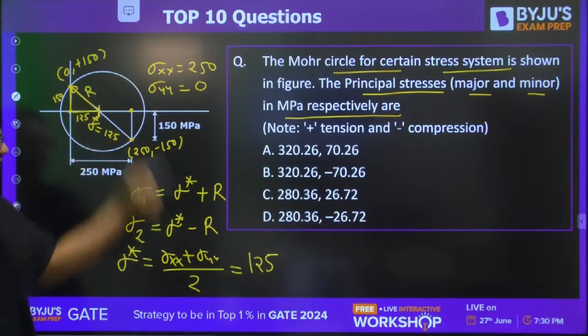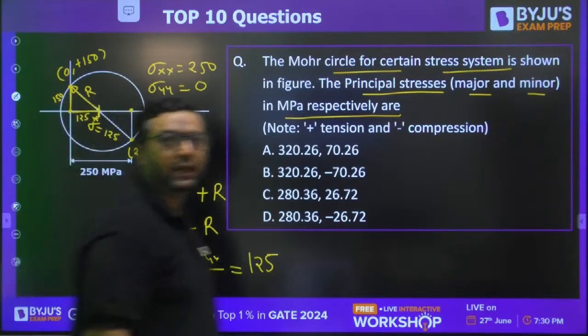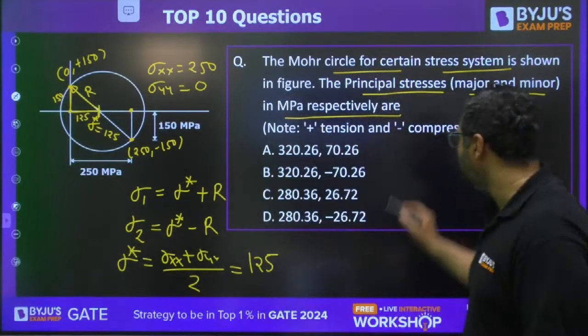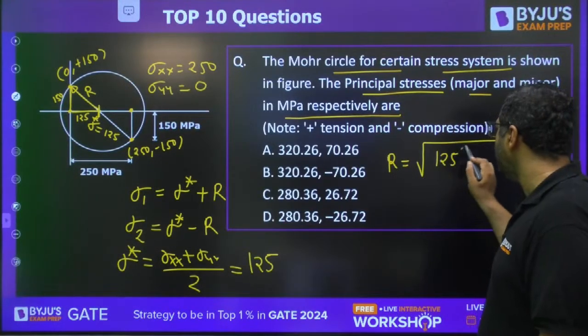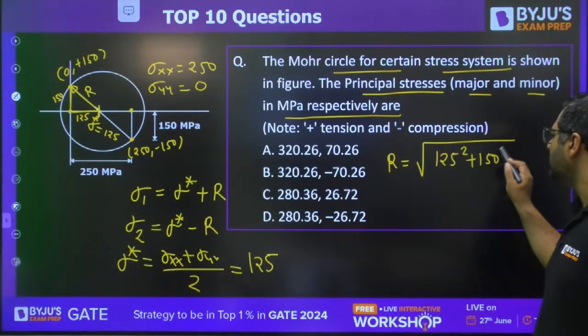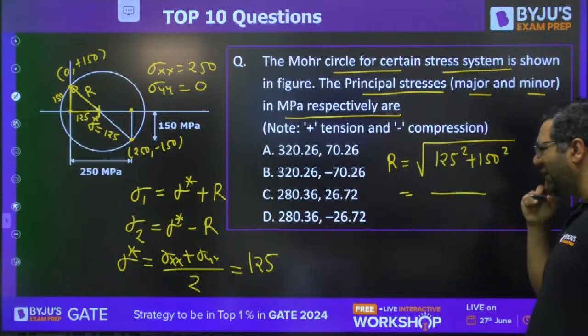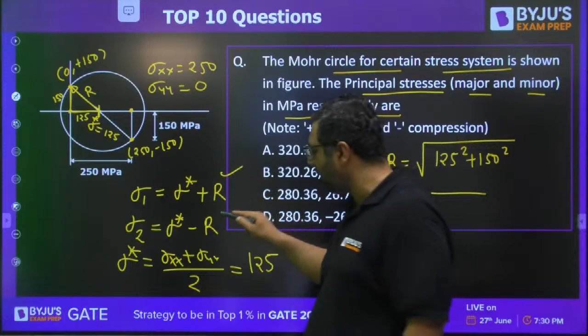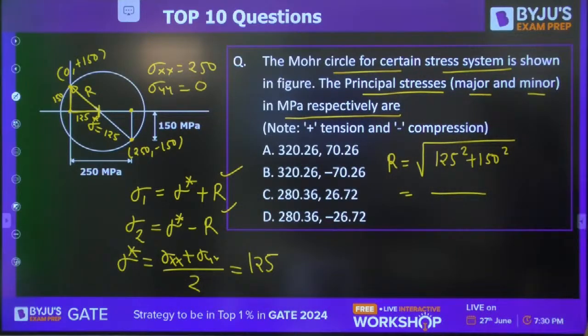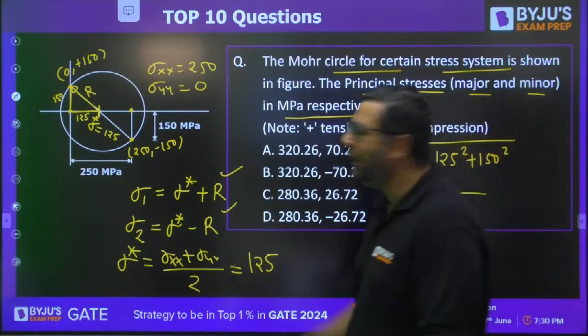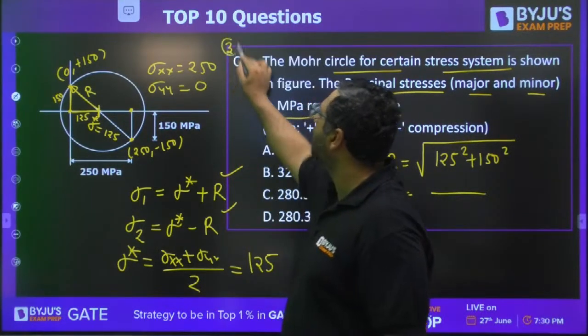Find out the radius by Pythagoras: square root of 125 square plus 150 square. After getting the radius, add it here and subtract it here, and you will get the principal stresses. This is question number 3. Please try to solve it.